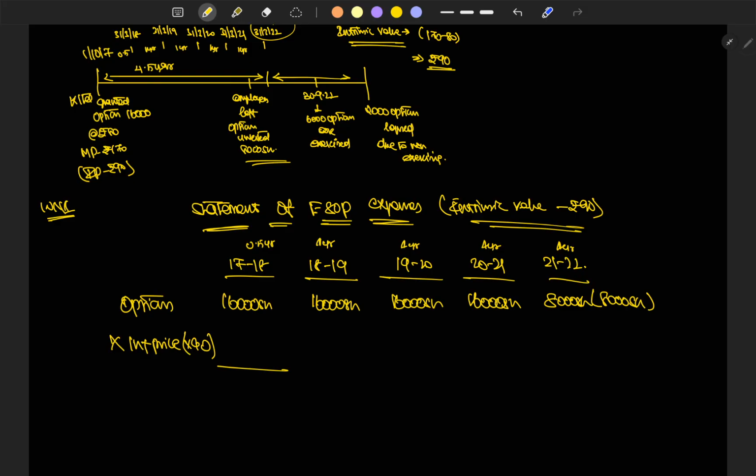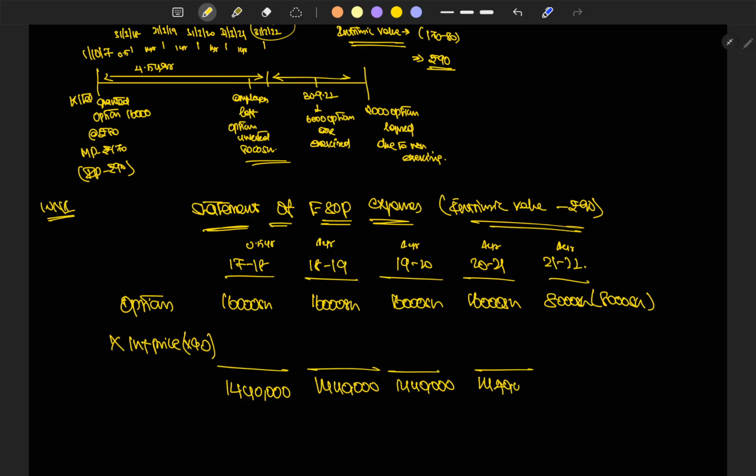Okay, 16,000 into 90, which is 14 lakh 40,000, is the entire expense the company is going to face out of these 16,000 shares.